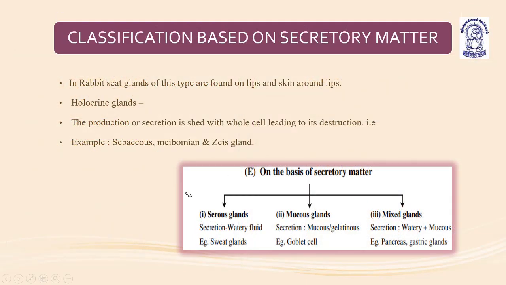Now coming to the next, classification based on secretory matter. In rabbits, sweat glands of this type are found in lips and skin around lips. These are holocrine glands, as already mentioned. The last part is the holocrine gland, in which the secretion is shed with the whole cell, leading to its destruction. Examples: sebaceous gland, gland of Zeis, and Meibomian gland. So these are the classifications based on the secretory matter.